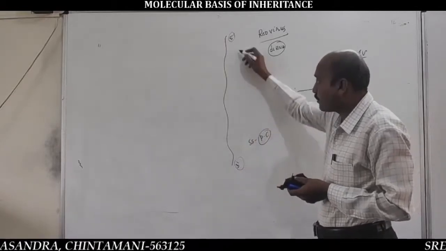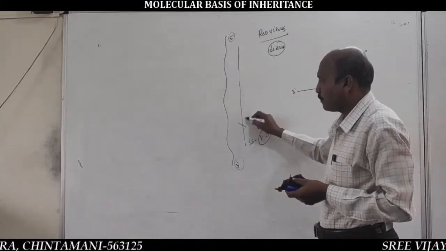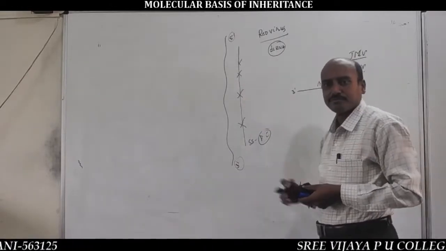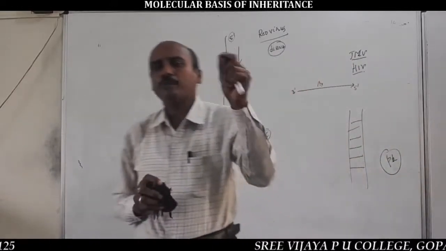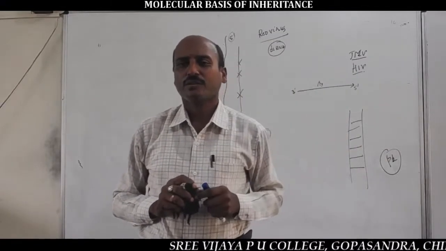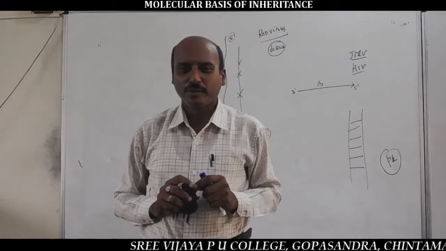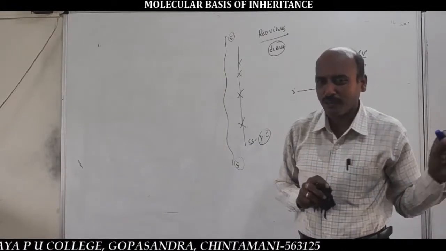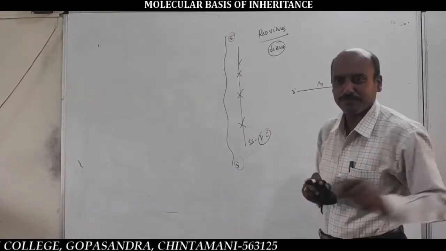This is due to the absence of the complementary strand, that is, the opposite strand. The opposite strand is absent in RNA. So one more piece of information: Chargaff's rule, or base equivalence rule, is never applicable.